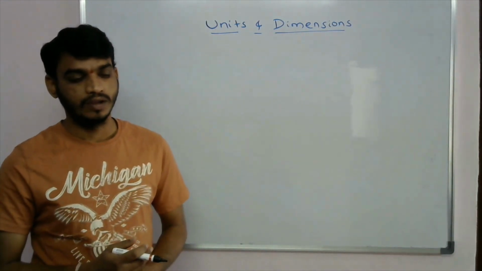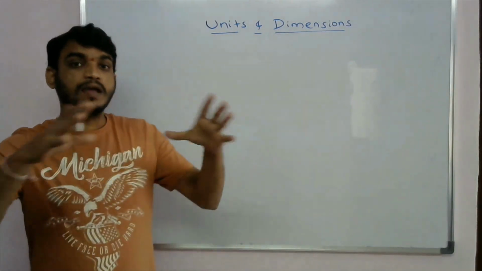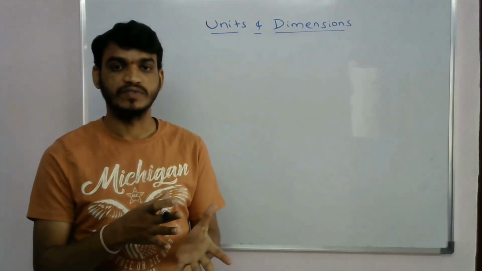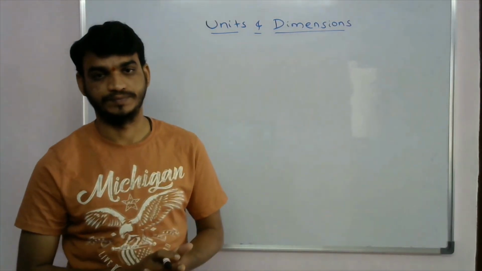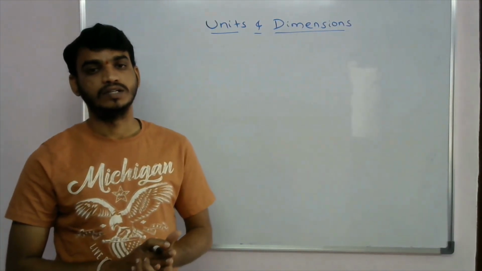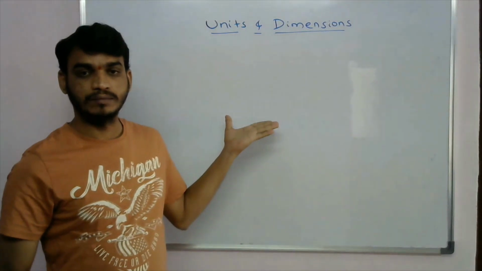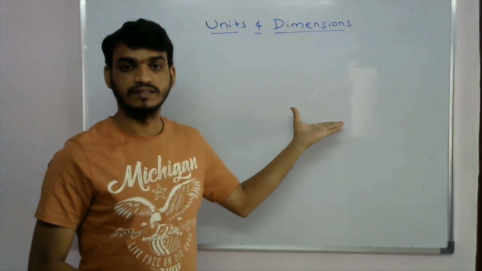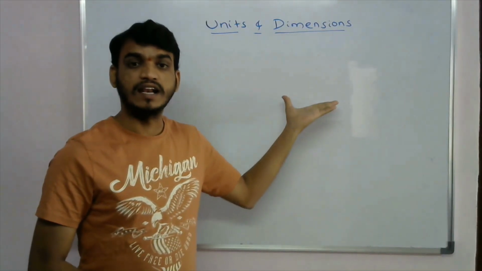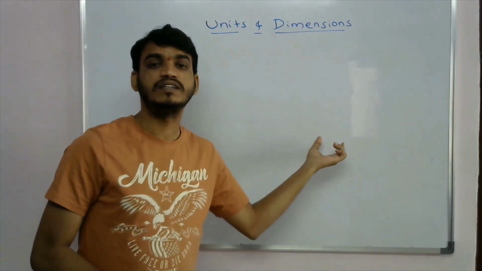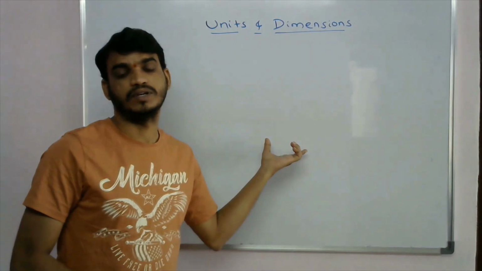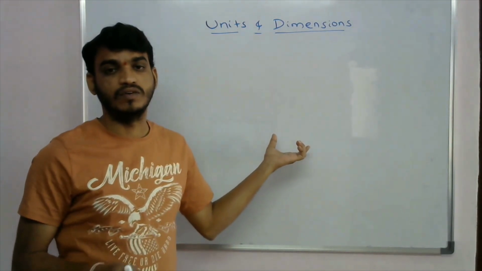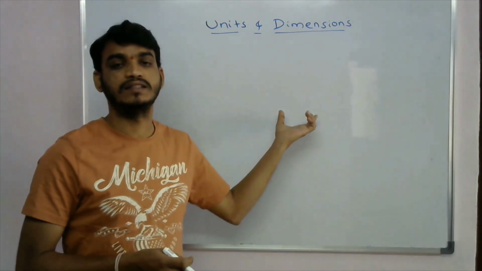To explain about these physical quantities, the units were developed. I'm saying this board has the length 100. If I say 100 centimeter, centimeter is the unit. If I don't mention the centimeter, what is that? The board has a length 100.